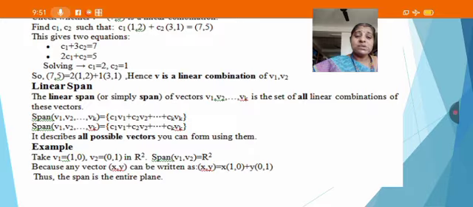Example, v1 is 1 comma 0 and v2 is 0 comma 1 in R2. R2 is the two-dimensional real plane. The span of v1 and v2 is R2, because any vector x comma y can be written as x comma y is equal to x times 1 comma 0 plus y times 0 comma 1. Thus the span is the entire plane.